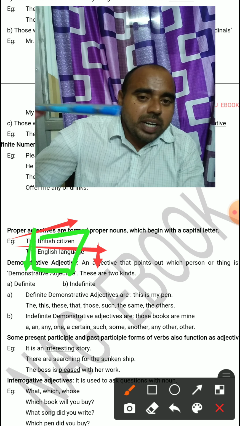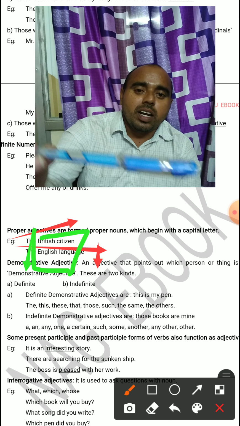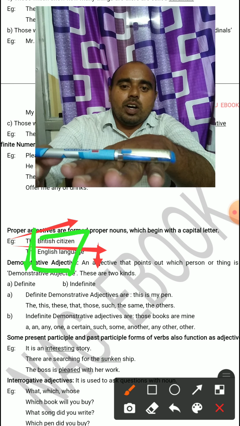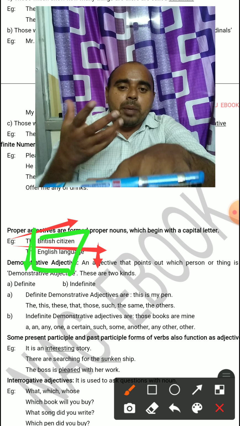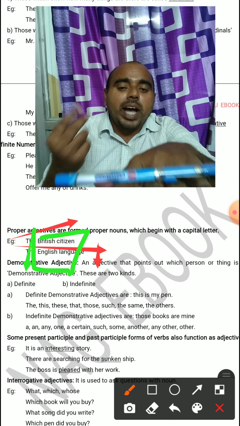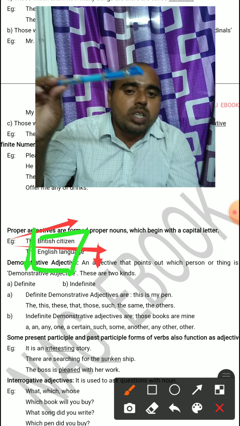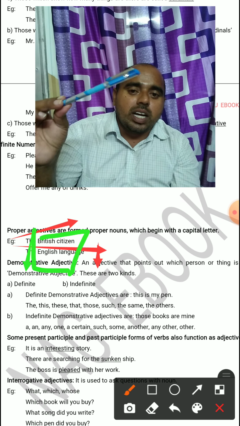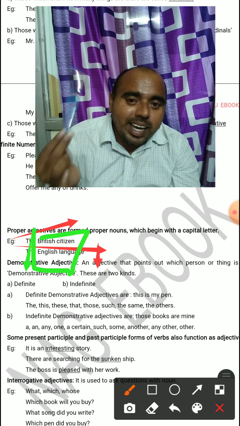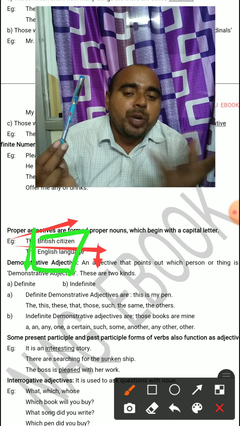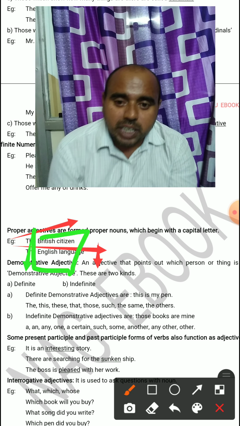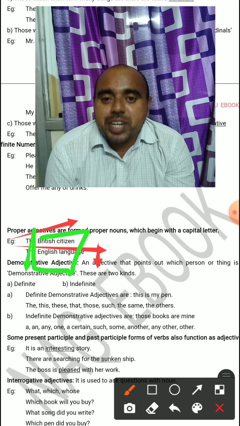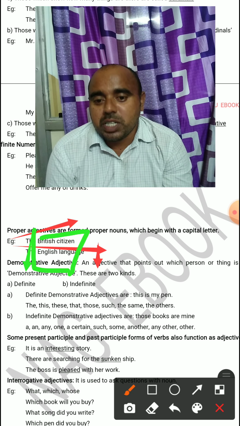Here is a pen. A pen is on the table. If we think, a pen is on the table, we don't know actually who the owner of this pen is. So a pen is such that whose pen it is we don't know, so we can use the indefinite demonstrative adjective.